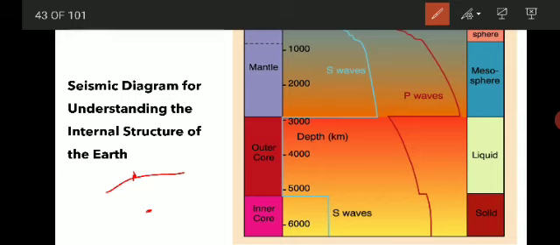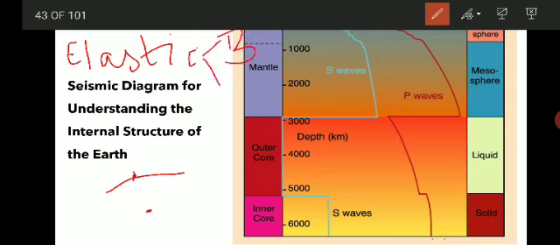An earthquake may be because of faulting. Whenever there is a fault, there is an earthquake. When an earthquake happens, different waves are generated. Those waves are called elastic waves, and they are of two types: body waves and surface waves.